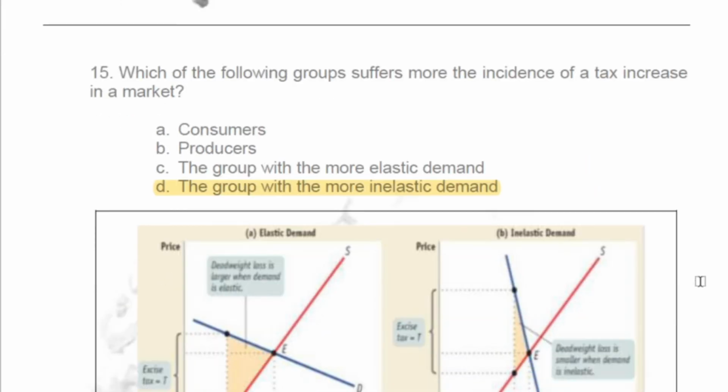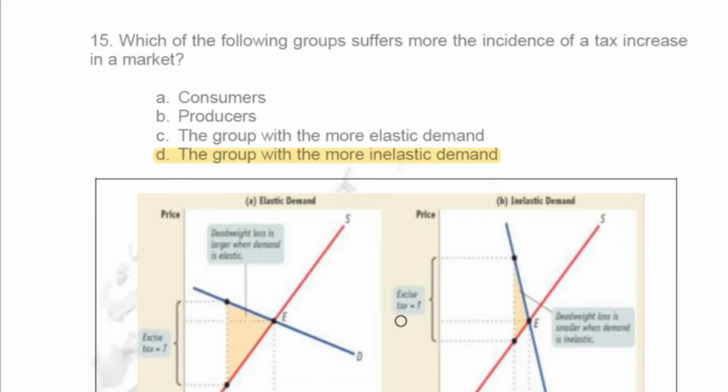If we look at these graphs, here the supply is more inelastic than the demand at the equilibrium point, so from the previous equilibrium price, the increase for consumers is not so much, but the decrease in price the producers receive is higher. So the producers lose more because they have a more inelastic supply.